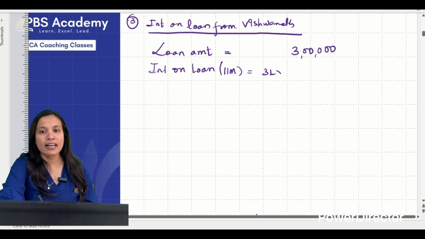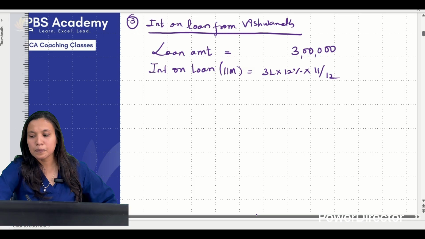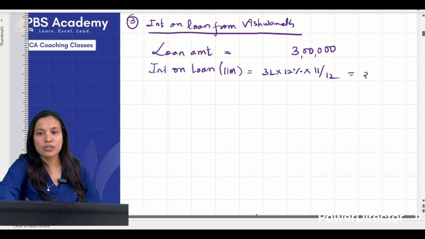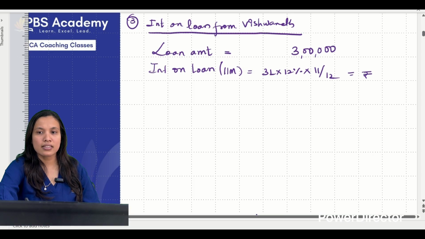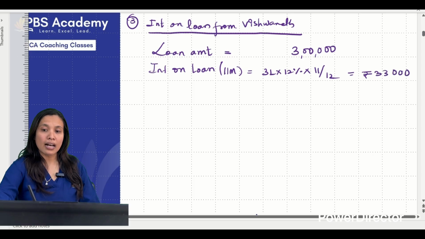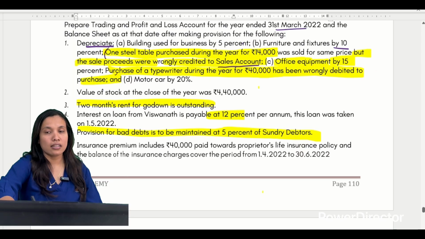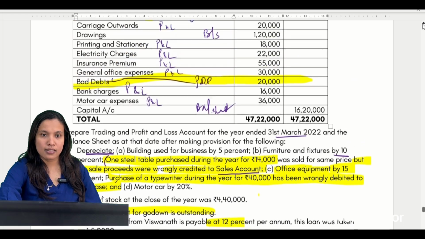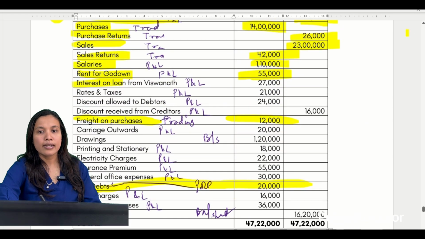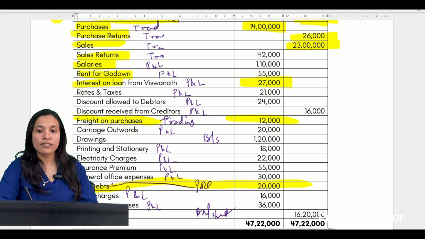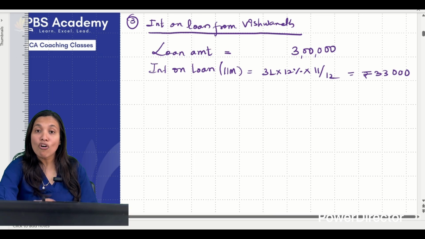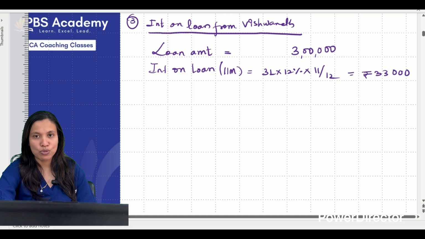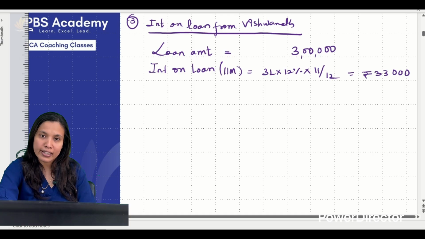So how do I calculate? 3 lakhs into 12% into 11 divided by 12. It is 11 months of interest, right? So interest on loan is coming to how much? Do this calculation. 12, 12, 11, 3s are 33,000. Correct? But are we given any interest on loan in the trial balance? Yes. Interest on loan is given as 27,000. Now, according to our calculation, interest for that year must be how much? 33,000. Because the loan is taken on 1st May, the loan amount is 3 lakhs, interest rate is 12%.